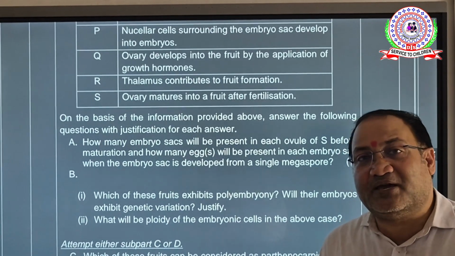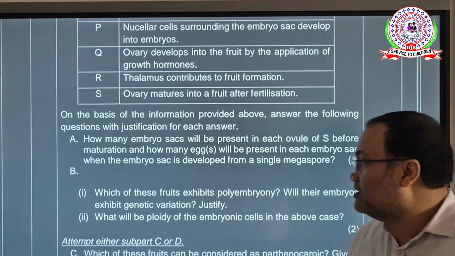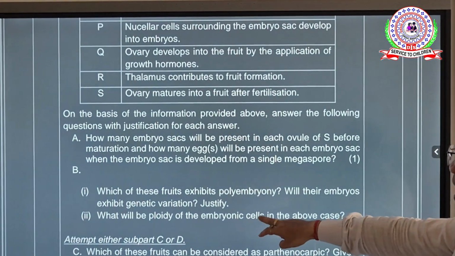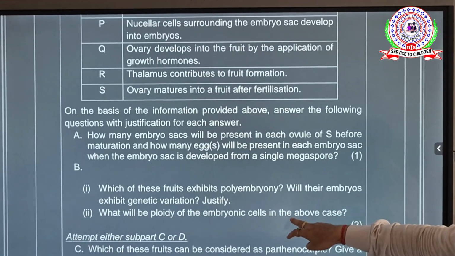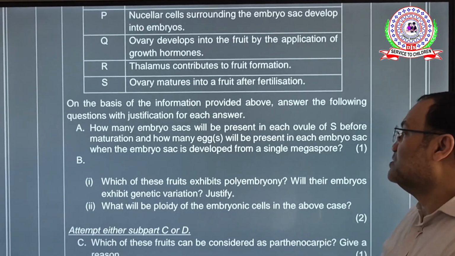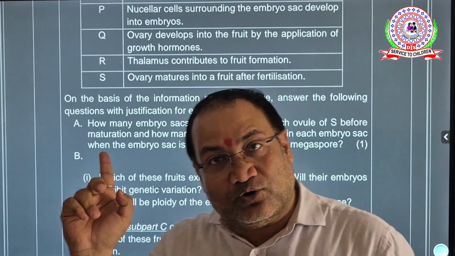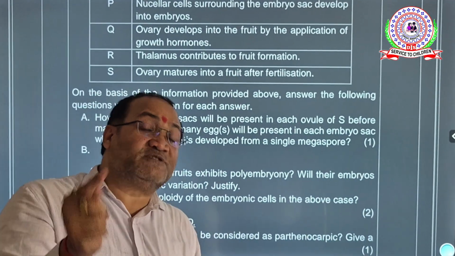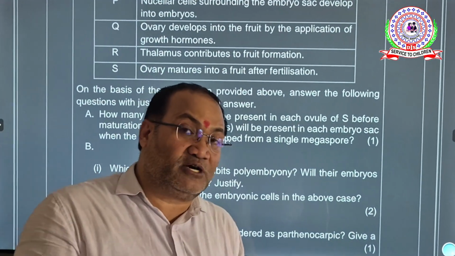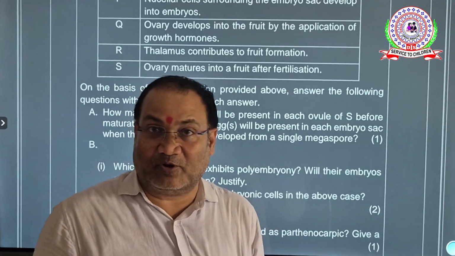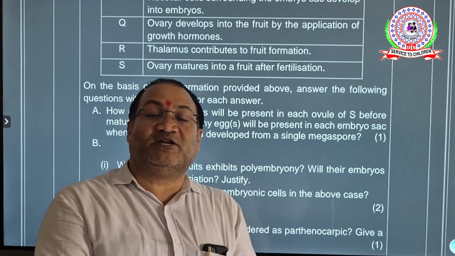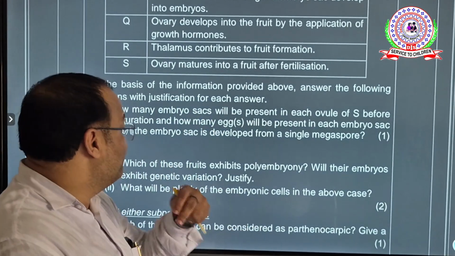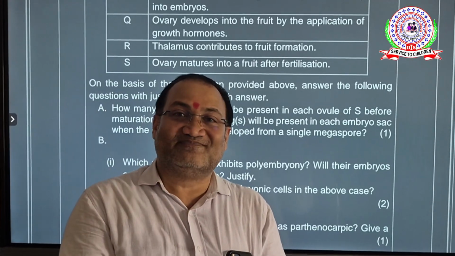So, how can there be any genetic variation? Okay, next. What will be ploidy of the embryonic cells in the above case? If those embryos are developed from nucellar cells, as we talked before, nucellar cells are always diploid, so definitely the ploidy of embryonic cells is also diploid.